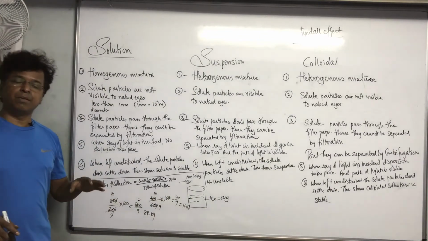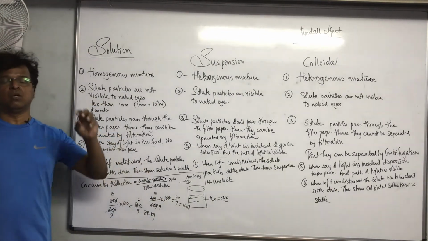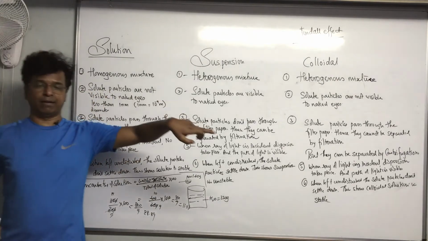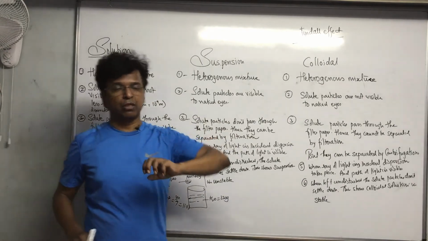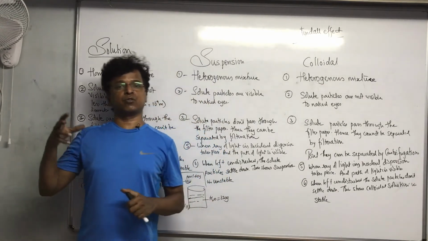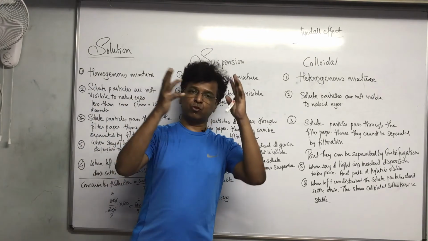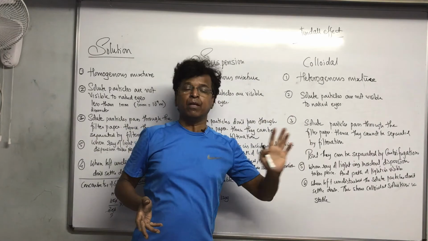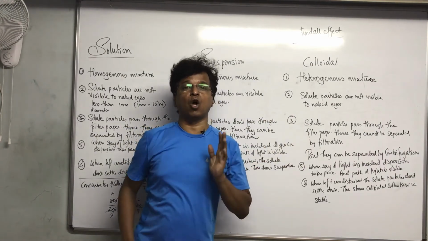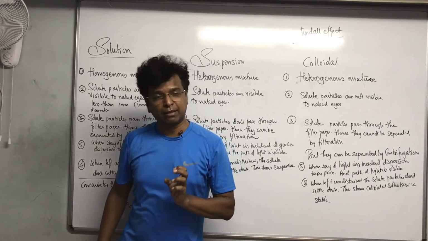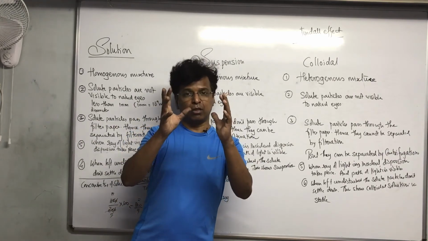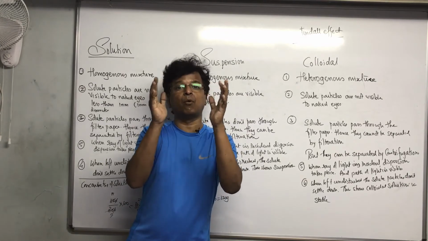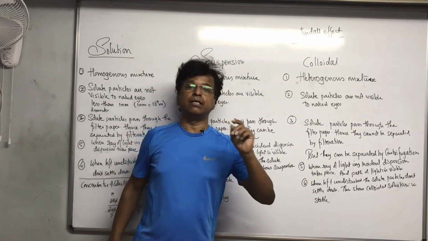Are you getting? Basically, concentration of anything will be weight of that solute upon weight of solution into 100. That will give you concentration of solute. If the question was concentration of solvent, then weight of solvent upon total weight of solution into 100. Same will be applicable when it is volume of solute: volume of solute upon volume of solution into 100.